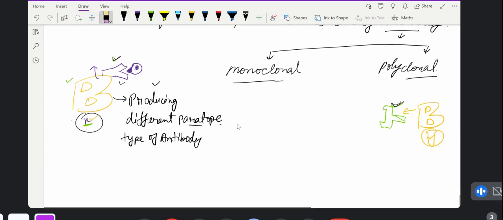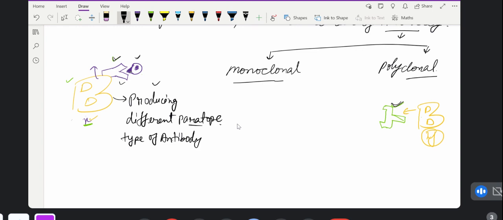You can see this X B cell is very specific for this type of antigen. It has the paratope. You know what paratope and epitope are: the antigen has the epitope and the antibody has the paratope. The paratope of the antibody will bind with the epitope of the antigen.